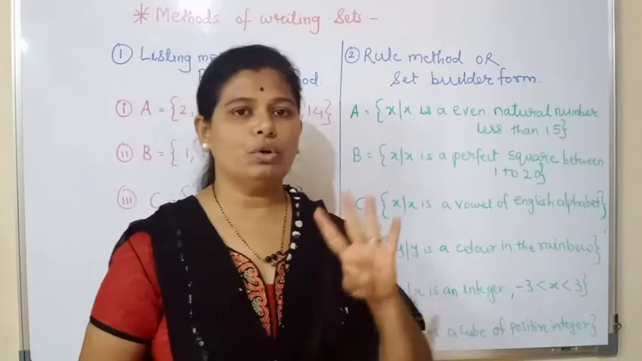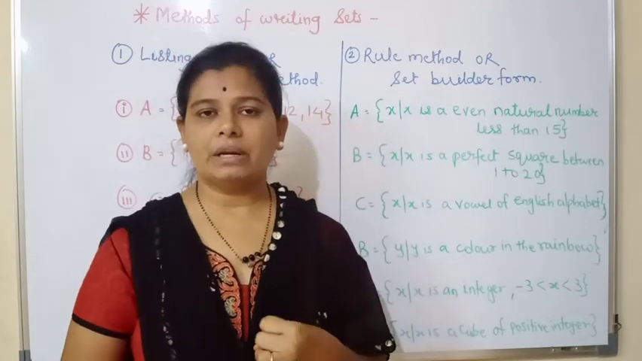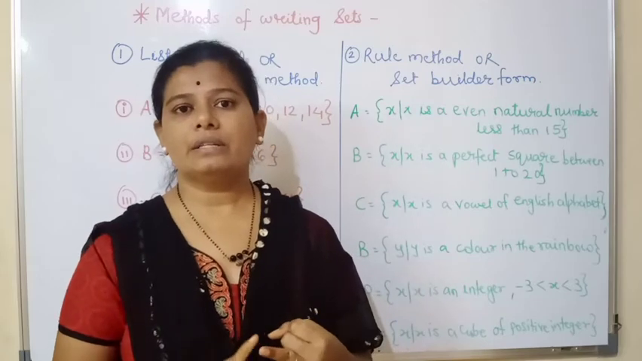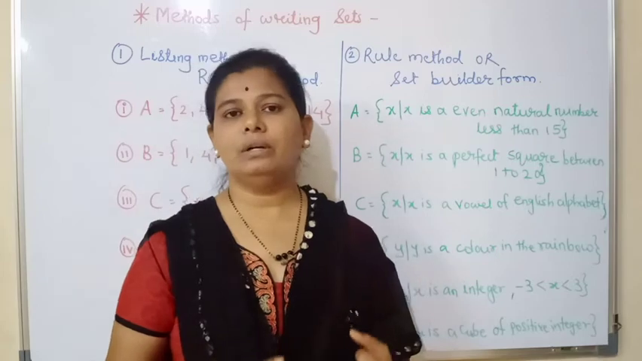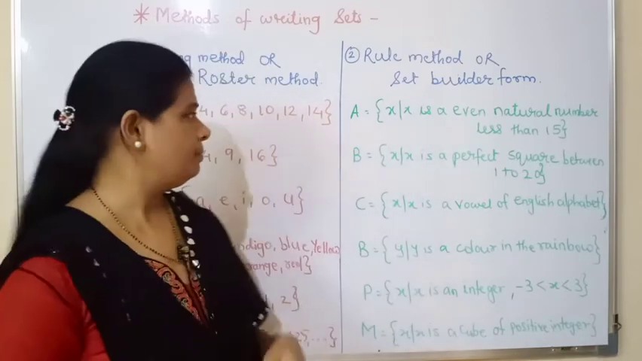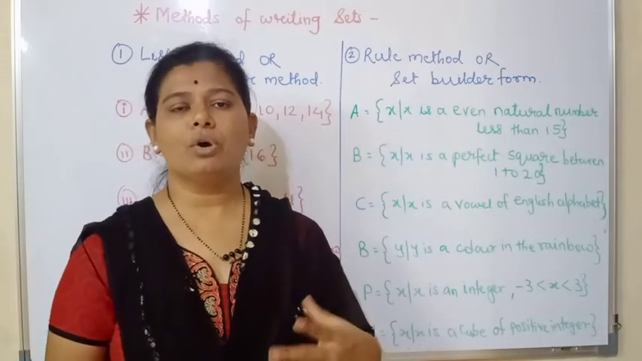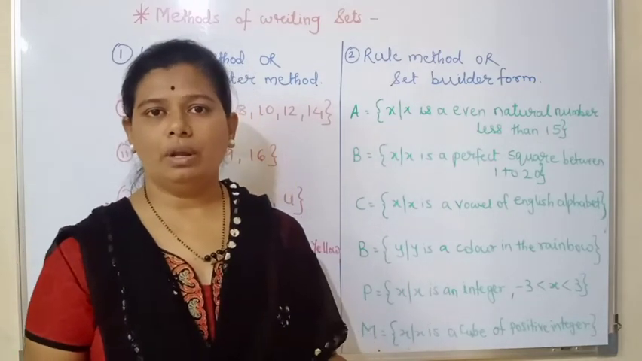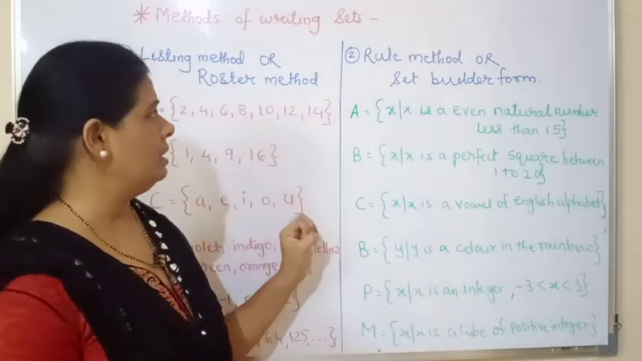So these are the four things which I told you regarding the listing method. First thing, the elements are written in curly brackets. They are separated by commas. Second point. Third point, each digit or word or alphabet is written only once. And the fourth point, the order of the numbers, the order of the alphabets, is not important. So these are the most important four points regarding the listing method.